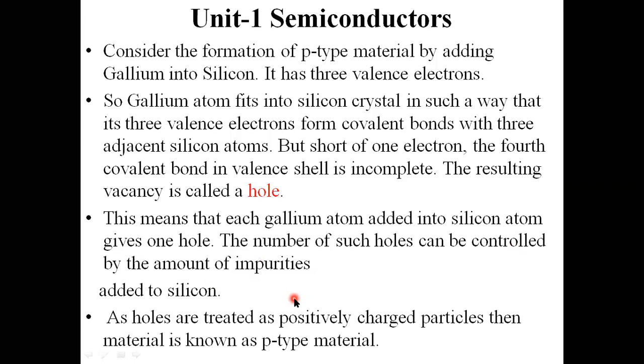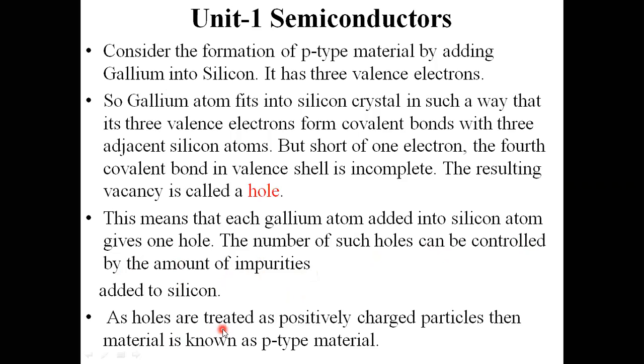The more impurities we add, that many number of holes I am going to obtain here. Therefore, by adding this impurity, the control of these holes can be done. That is the meaning of this point. The number of such holes can be controlled by the amount of impurities added to silicon.